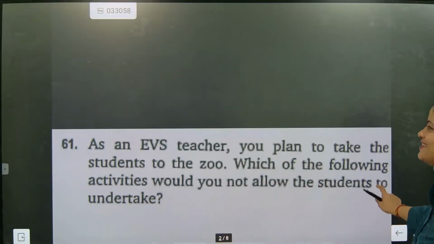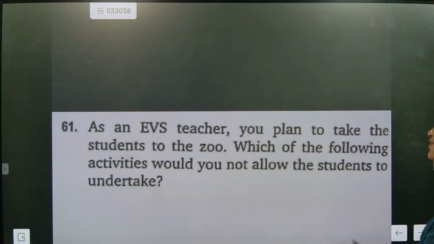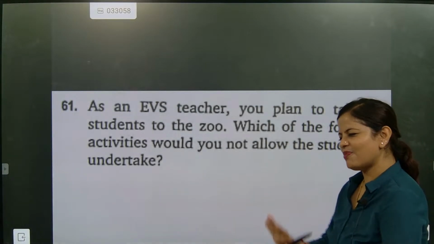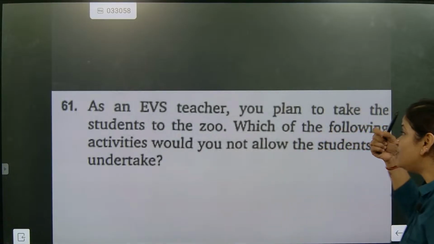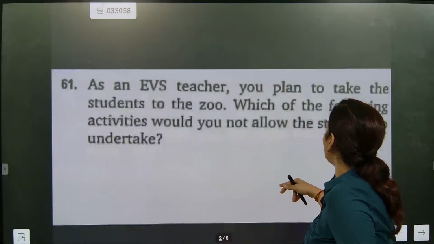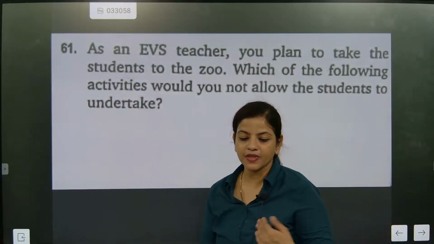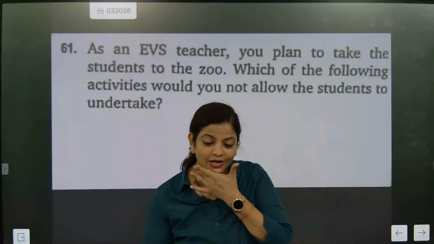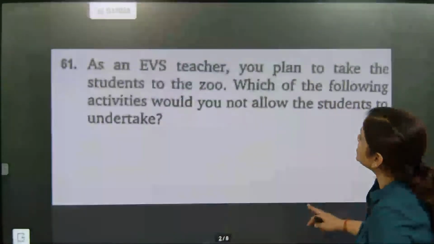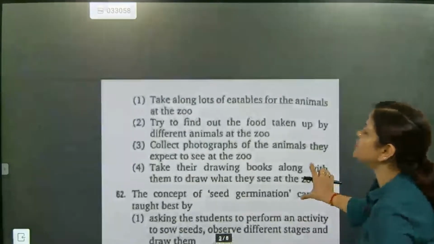So EVS question, as an EVS teacher, you plan to take the students to the zoo. Which of the following activities would you not allow the student to undertake? So now you are an EVS teacher, and you plan to take the students on a tour. Now, what are all the things you will not allow the students to do? So, some things you will never be allowing the students to do.